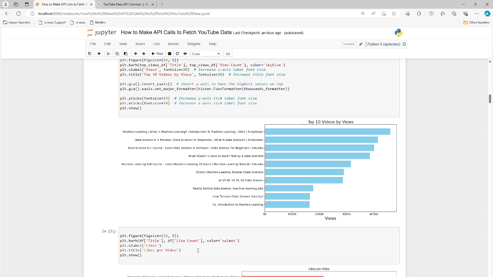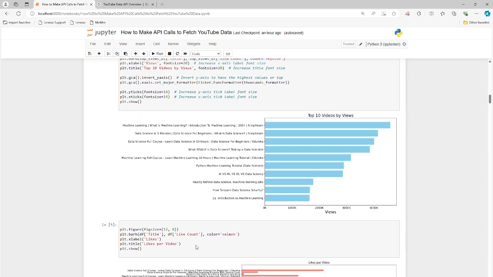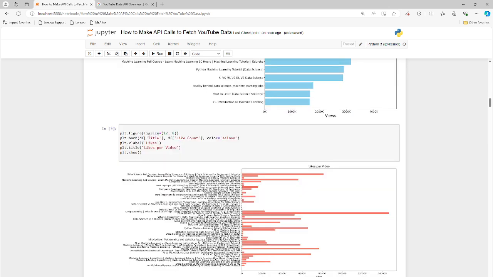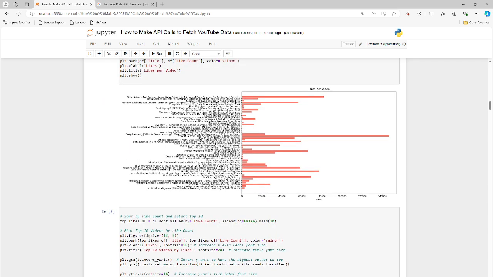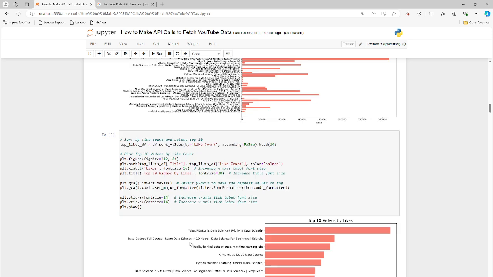Let's look at the like count. Very similar type of analysis here. Another horizontal bar chart, and again, everything's kind of mushed together, so we'll look at the top 10. That's what this code is designed to do, and then you can easily see that What Really Is Data Science, told by a data scientist, is liked by most people. It didn't get the highest number of views, but got the most likes, right? So two different ways of breaking down this data and understanding it.